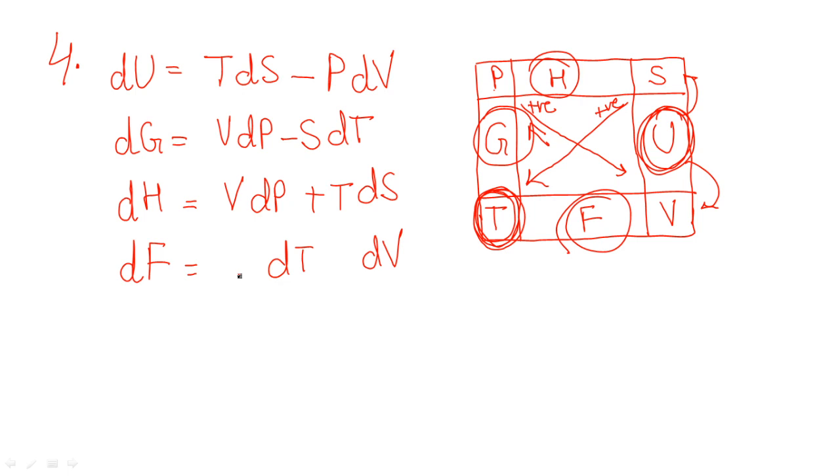Now T to S opposite direction, so minus S dT, V to P opposite direction, minus P dV. You have to write it in this way, clear. So this is going to be what? dU, dG, dH and dF expressions. You can easily write down all these formulae, and I hope now you will not have any kind of difficulty in writing these expressions. You can even check them once with a trick, whether you are getting them exactly the same or something else.